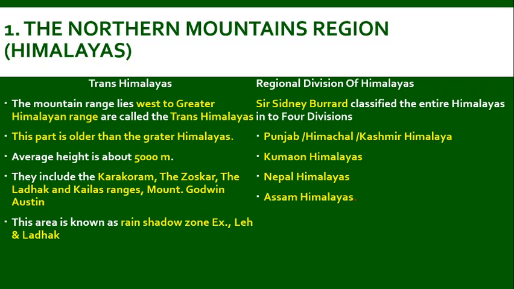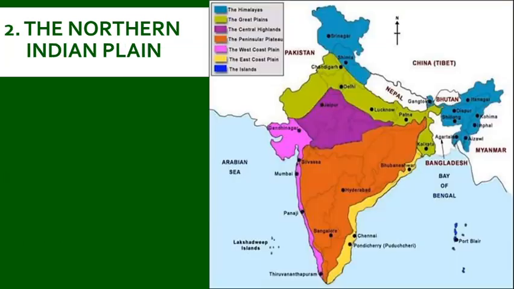This area is known as rain shadow zone, for example, Leh and Ladakh. The regional division of Himalayas, classified by Sir Sidney Burrard, divides the Himalayas into four divisions: Punjab Himalaya or Kashmir Himalaya, Kumaon Himalaya, Nepal Himalaya and Assam Himalaya.